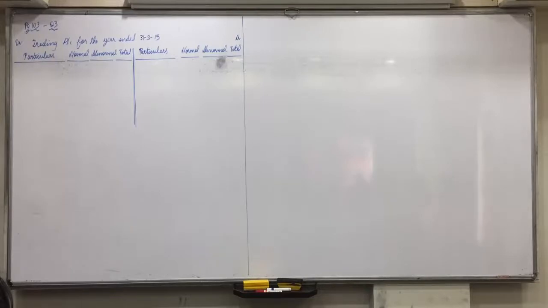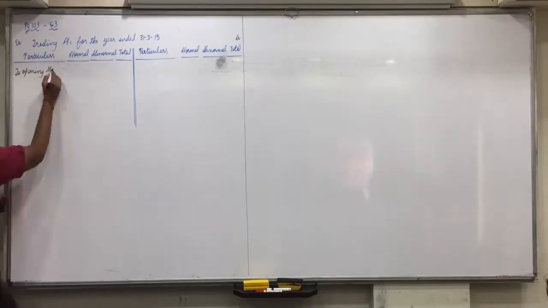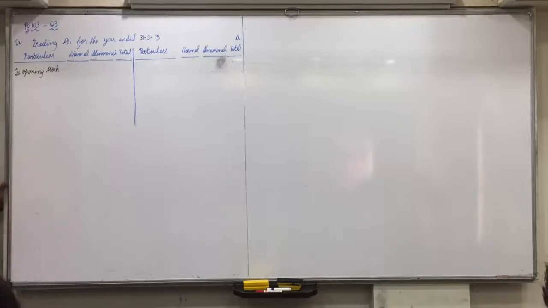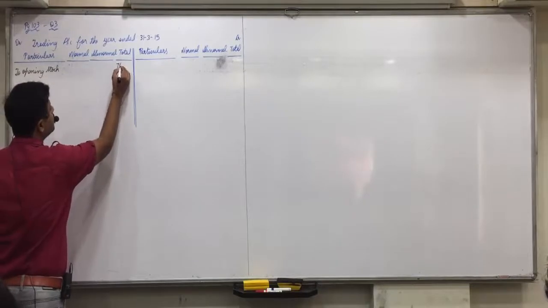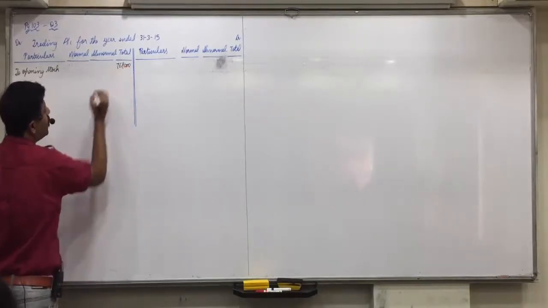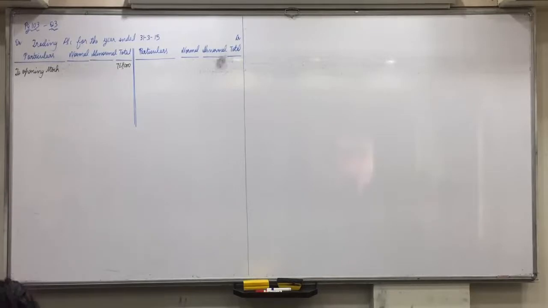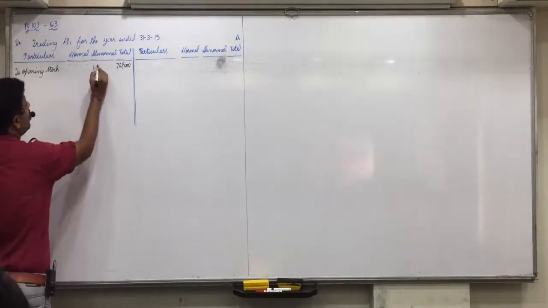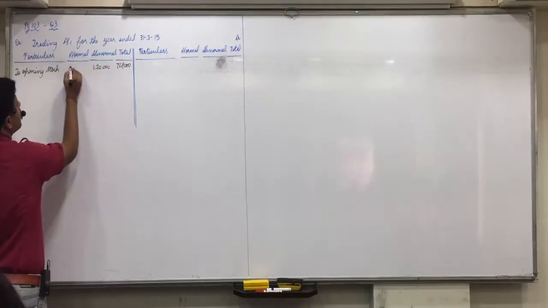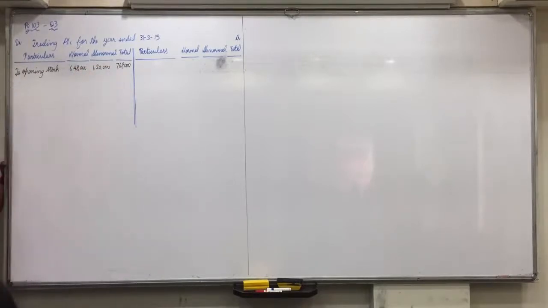Yes, dear reader. Very first, opening stock. Now listen carefully. Total opening stock you can see 7,68,000 for last year. Last year's trading account we are making right now. Now see in the paragraph below and tell me, out of this how much is abnormal? 1,20,000. Can you all see that? So normal would be 6,48,000. 768 minus 120. Anyone who did not understand this? All are clear with it?